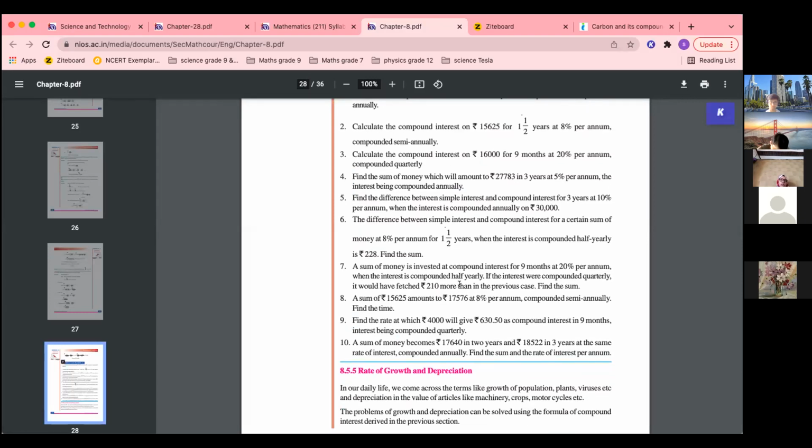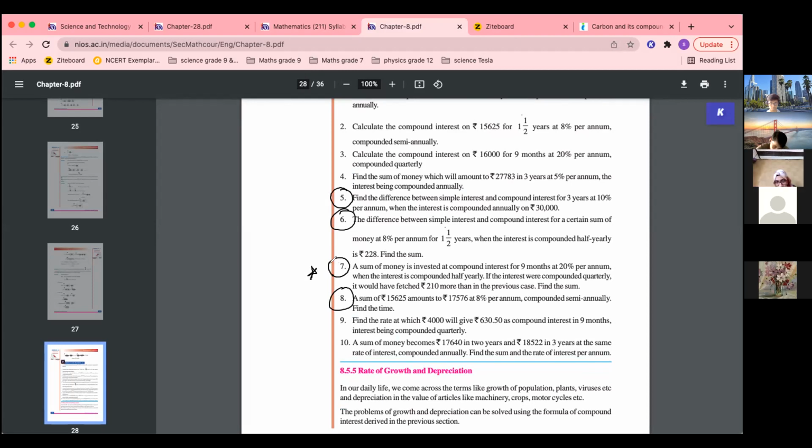Do 5, 6, and 8th. Okay. Homework is 5, 6 and 8. 7 if you want you can try, but I'll do it in class.